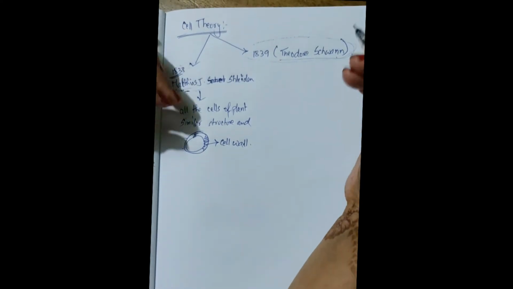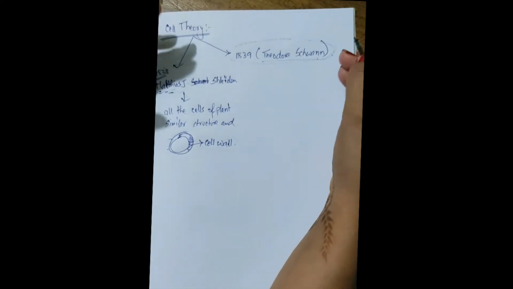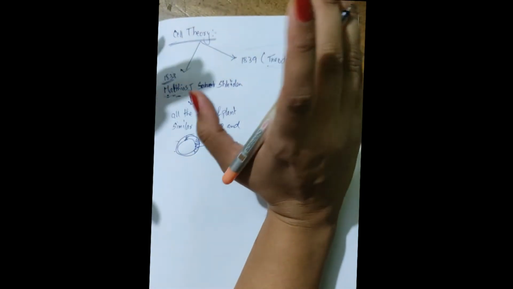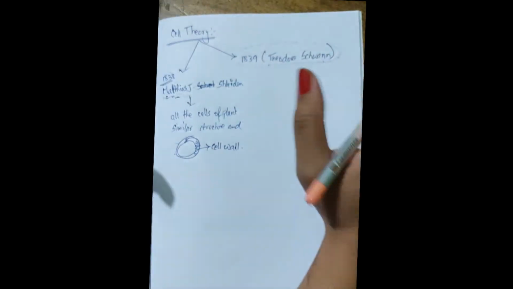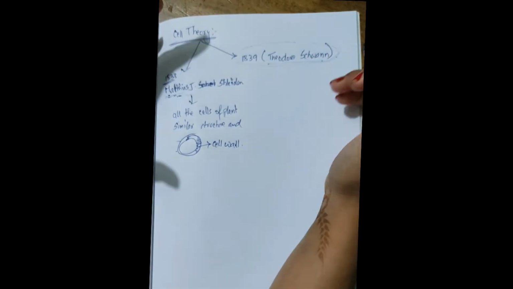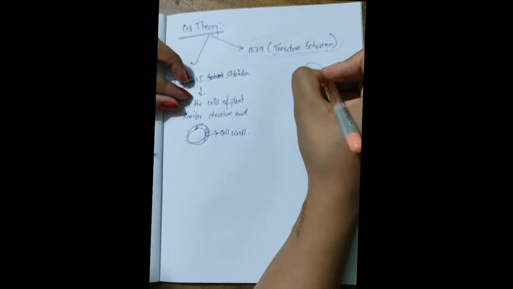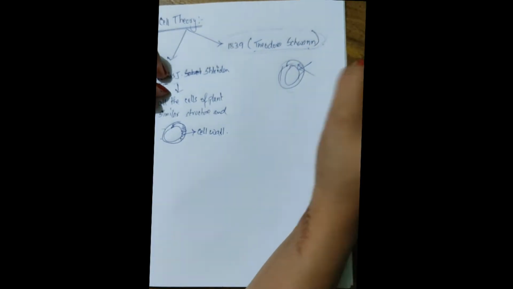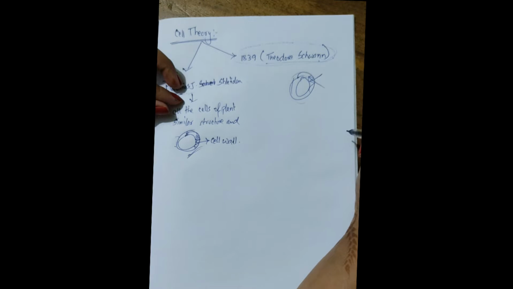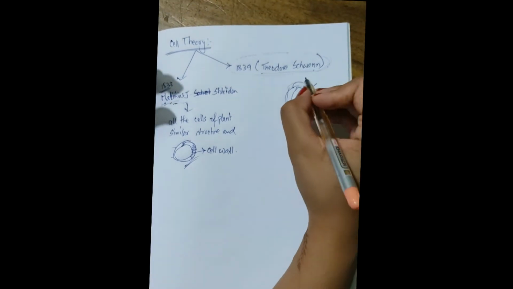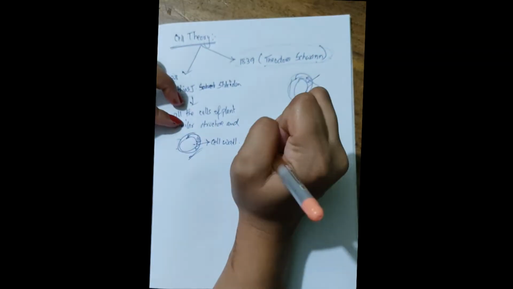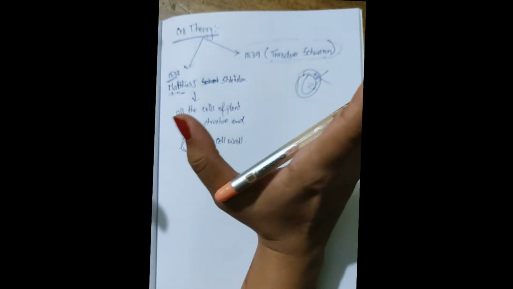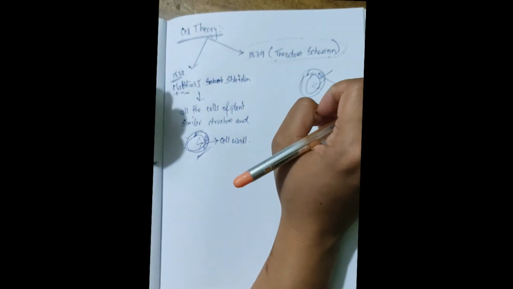What he observed was that in different types of animal cells, they do not have the cell wall. The animal cells do not have a cell wall, whereas the plant cells have a cell wall. But both plant cells and animal cells have more or less similar organizations in common.